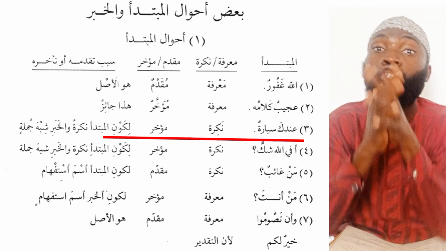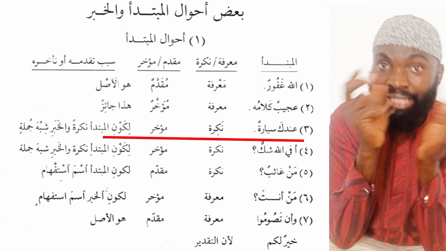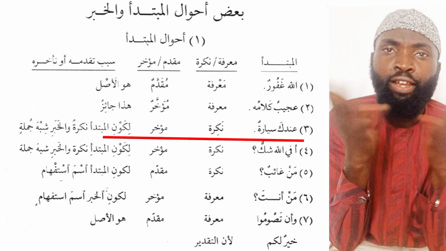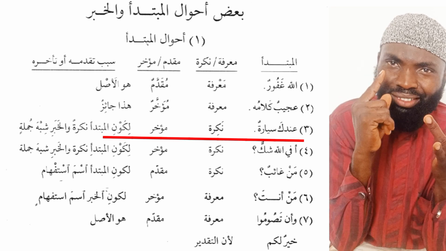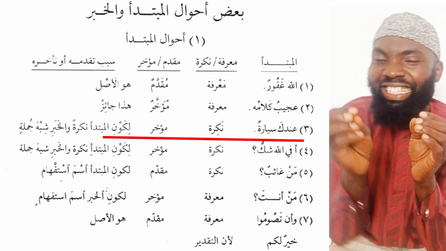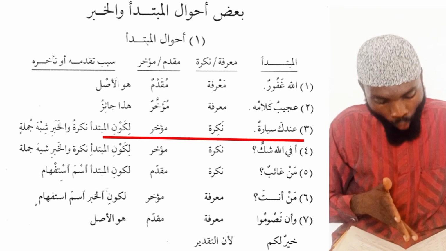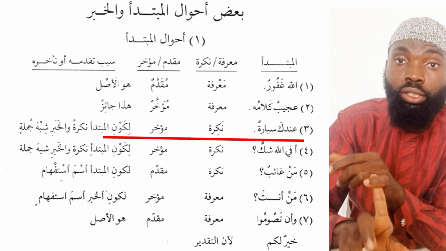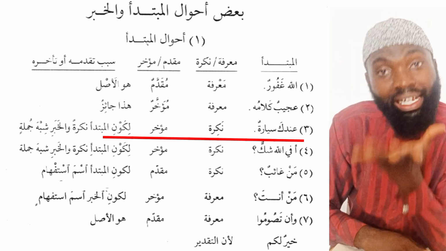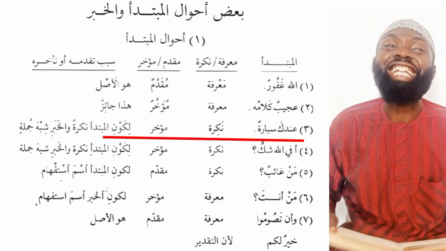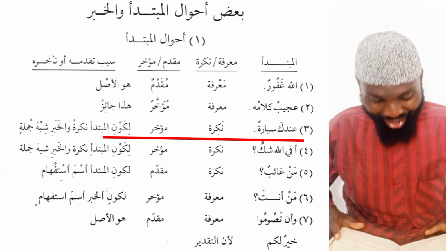We have said shibhul jumla means two things: sentences which look like sentences, but they are not sentences originally. There are two types. The first is jarun majrur, that is a preposition and the noun coming after it, or zarfun, that is an adverb, and the word inda is adverb. So indaka sayyaratun, you have a car.